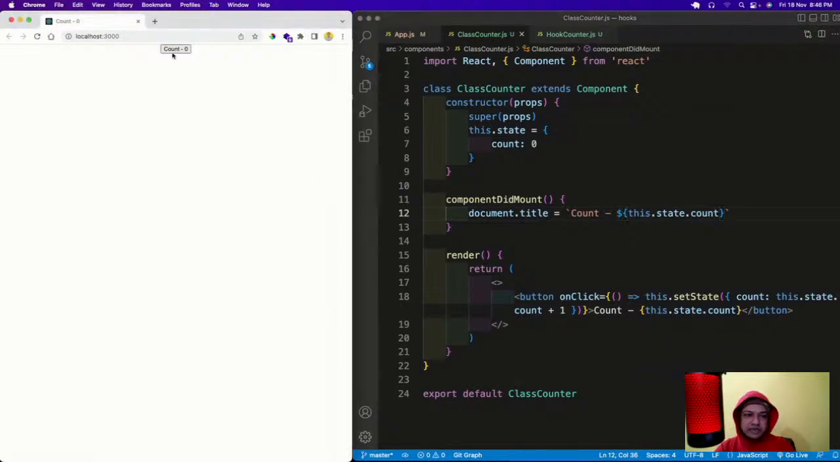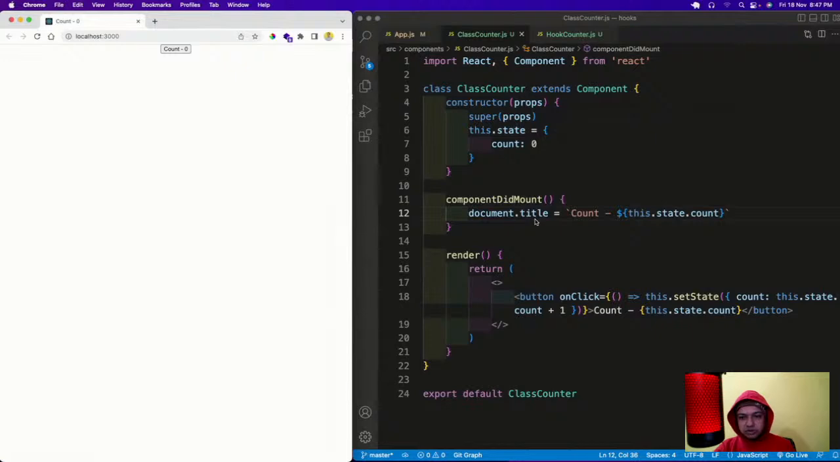But if I click on it, see, this is increasing, but the title is not increasing. Why? Because componentDidMount only runs in the mounting phase. The updating phase happens when the state is changed. If I don't touch anything, the mounting phase will happen. But the moment the state is changed, componentDidMount and the constructor don't run. So we have to use the counterpart of it in the updating phase.